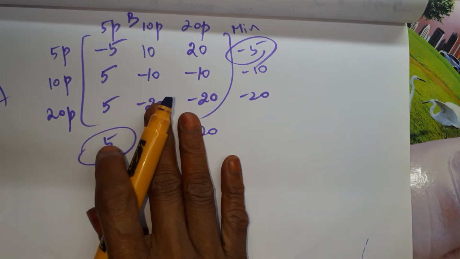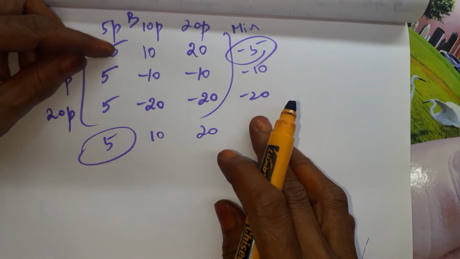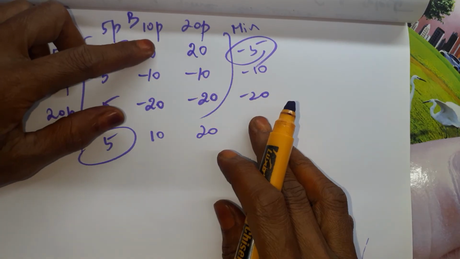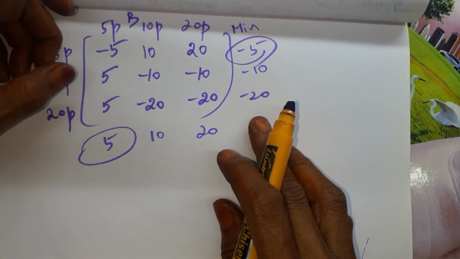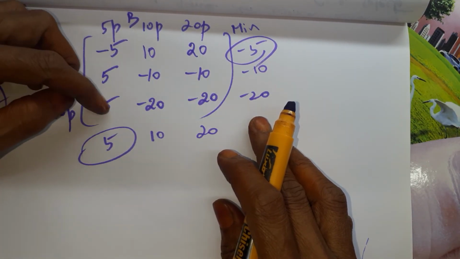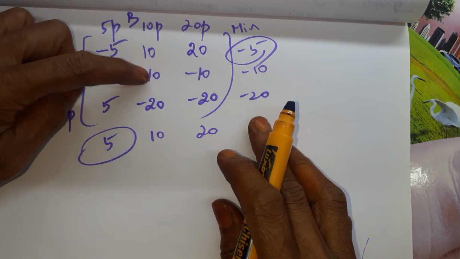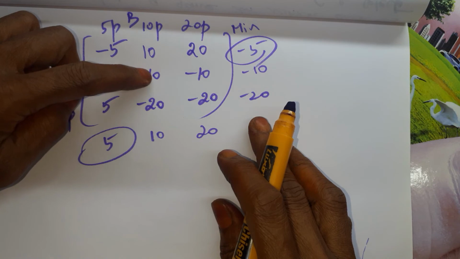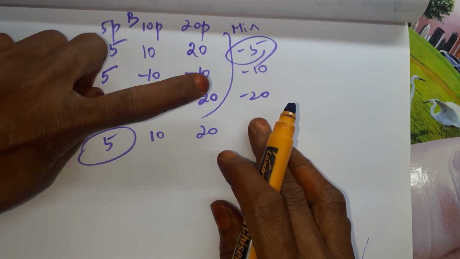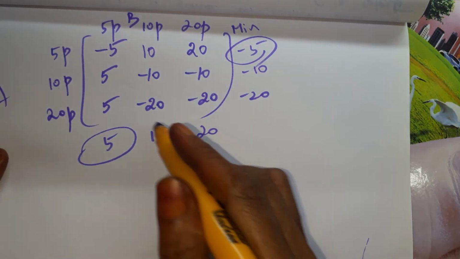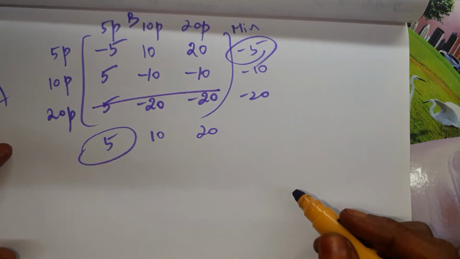Okay. So dominance property, we have to compare the rows. Minus 5 is lesser, but 10 is greater. We are not able to compare these two rows. Compare these two. Minus 5 is lesser, but 10 is greater. Take these two. 5, 5 equal. Minus 10, minus 20. Minus 10 is greater. So we have to delete the row having the least.